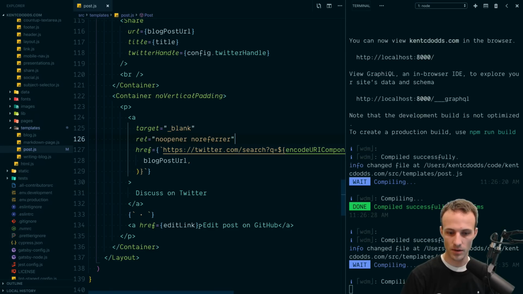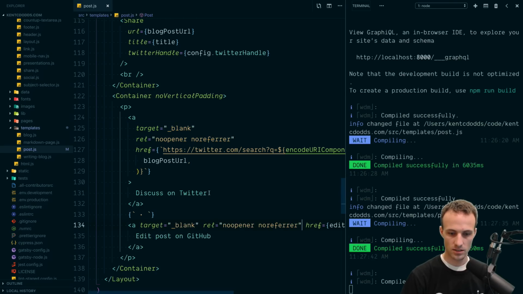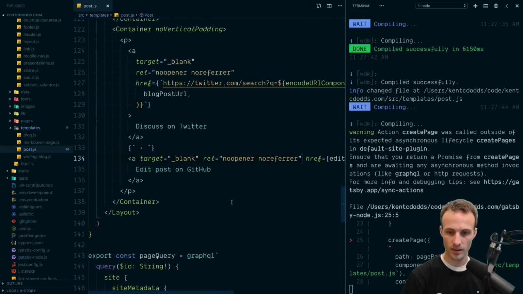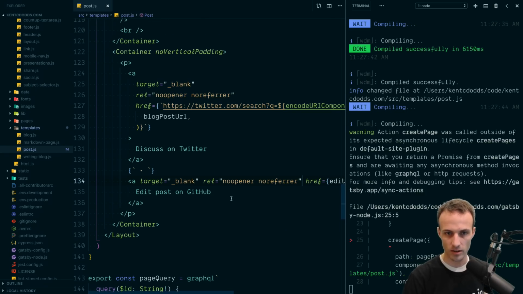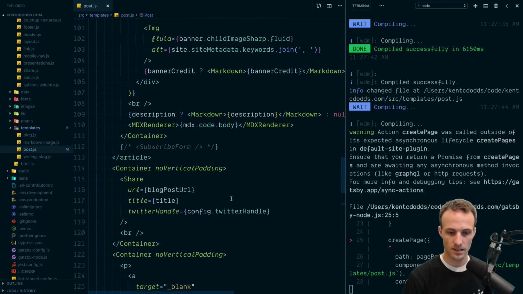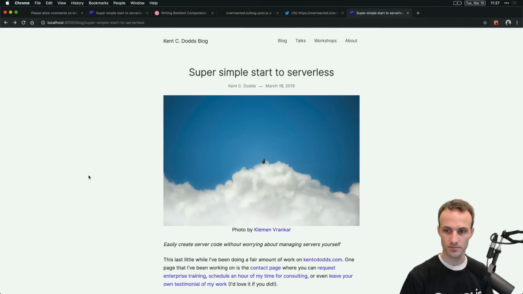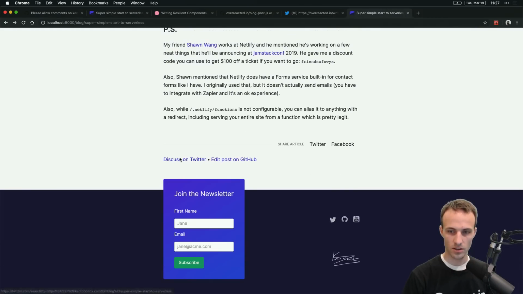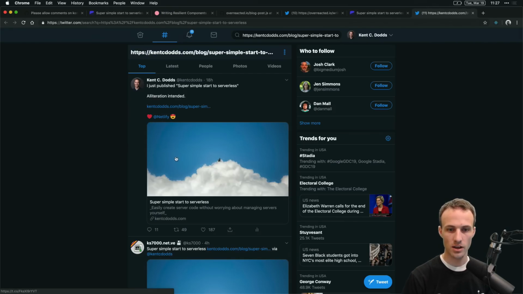So I think I might want to put the same thing on here also. I'm going to do that. That way it doesn't open in the current page. It just opens up in another tab. And yeah, sweet. So let's go discuss on Twitter, opens in a new tab, and there we go.